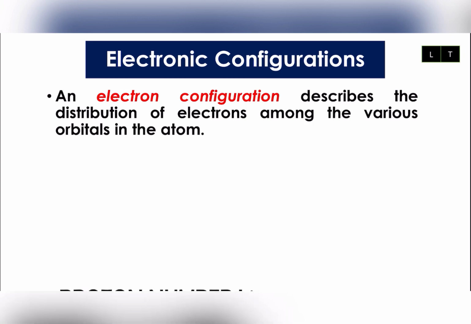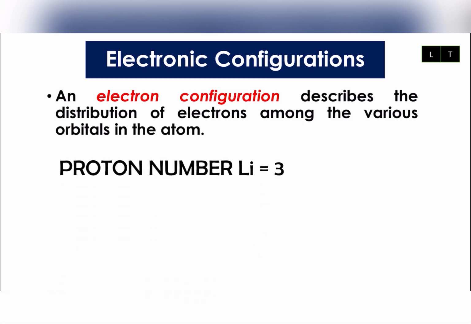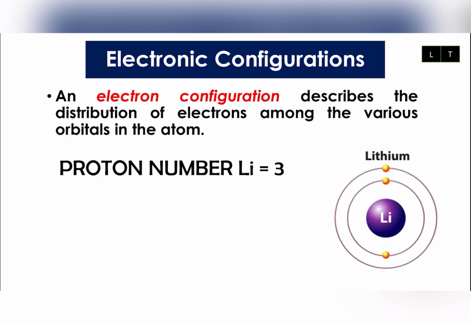For example, I have lithium with its proton number being 3. So when you have lithium, this is how you draw, in the previous SPM level, the Bohr's atomic model for lithium, with the nucleus in the middle of it and the symbol for lithium. After that, in the first shell you have 2 electrons, and in the second shell you have 1 electron, making up 3 electrons.